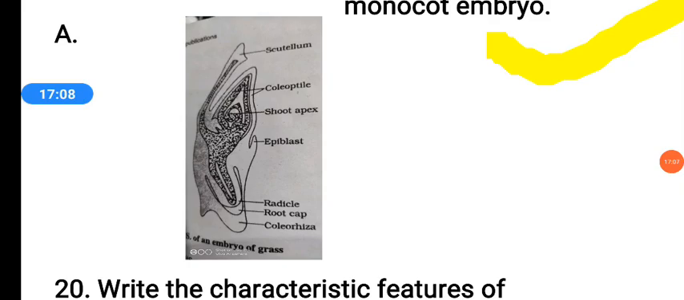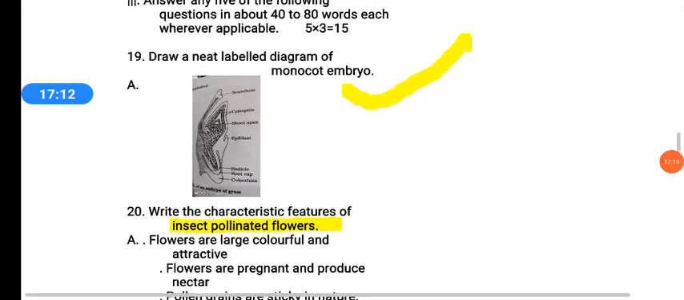So practice the diagram. Then move on to the next question.